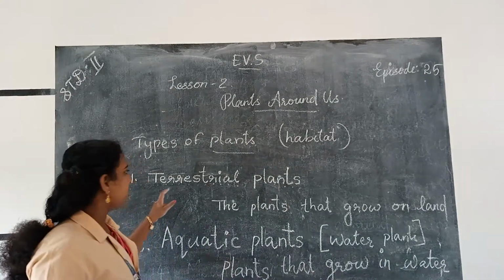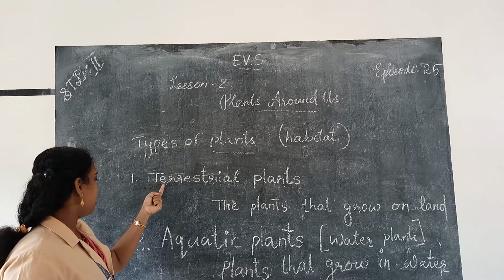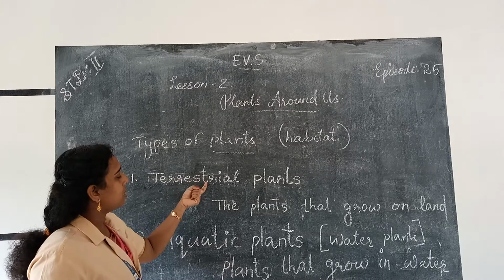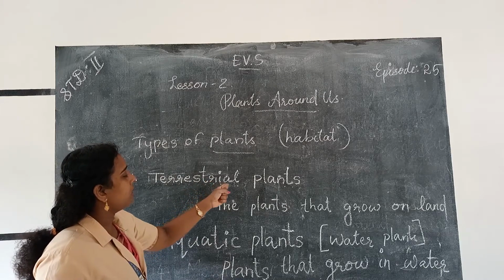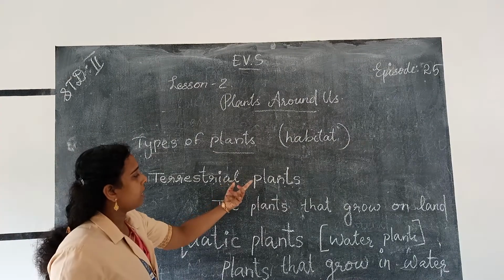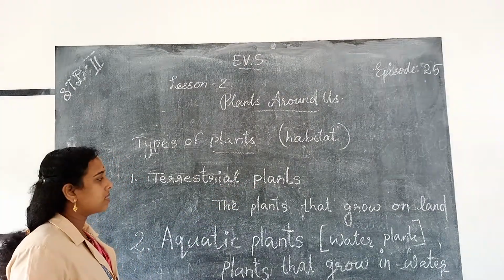So the first one is terrestrial plants. Again, the spelling: T E R R E S T R I A L, terrestrial plants, P L A N T S.